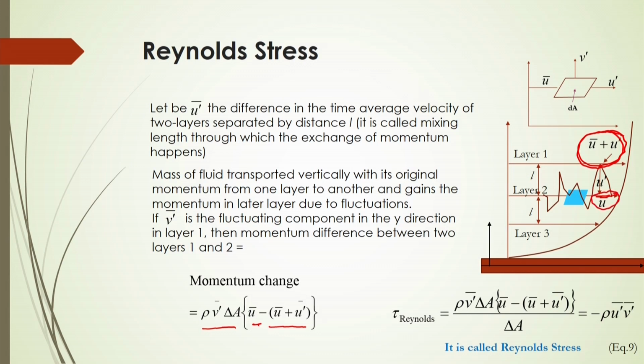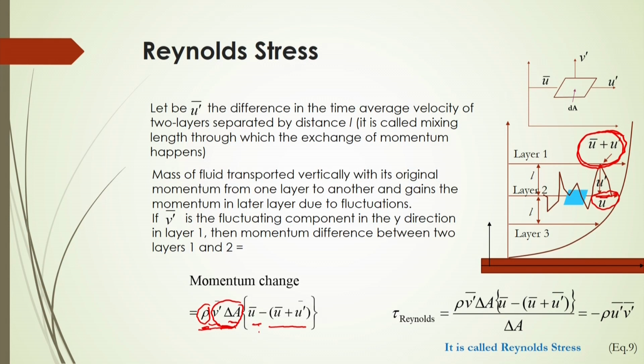So, what is the velocity difference between these two layers? This is simply u dashed, the velocity fluctuating component in the x direction. And then what is the momentum? It is rho into v dashed into delta A, that means mass is rho into v dashed into delta A, which in the y direction is the volume flow rate; volume flow rate into density gives mass.